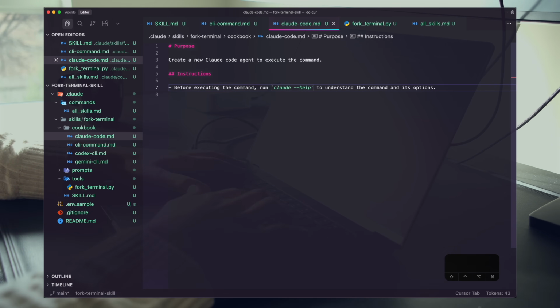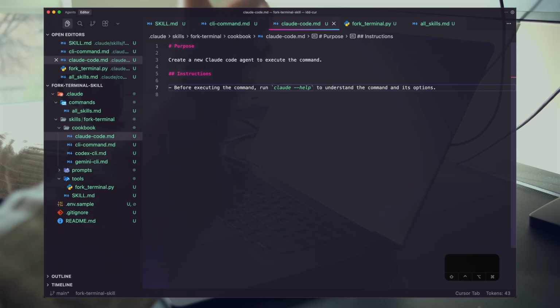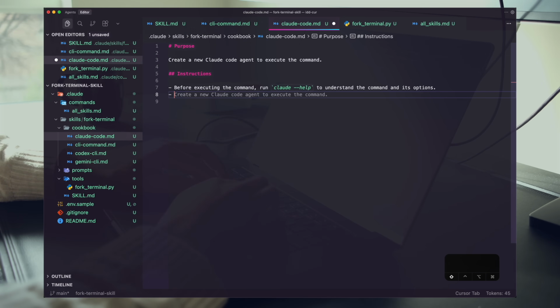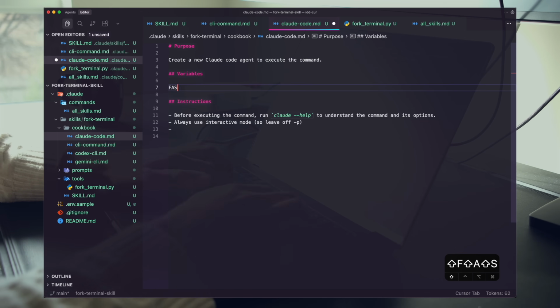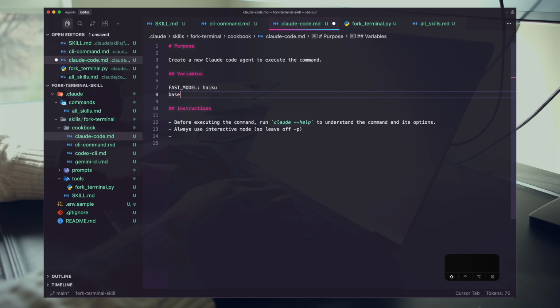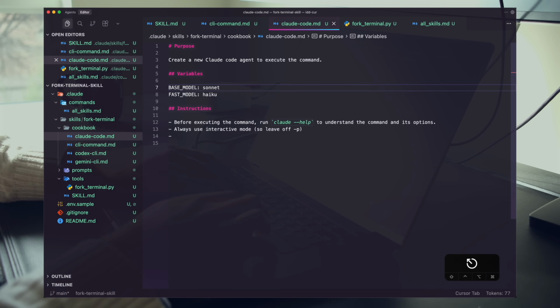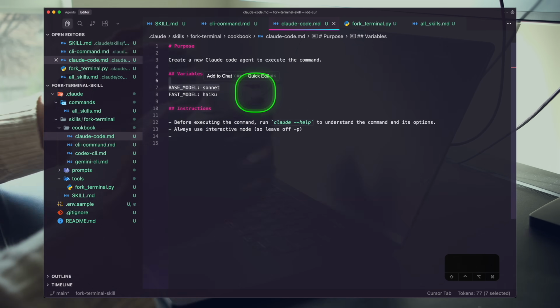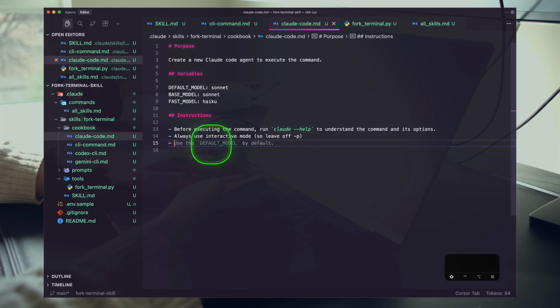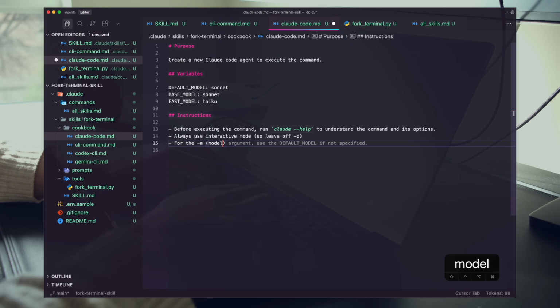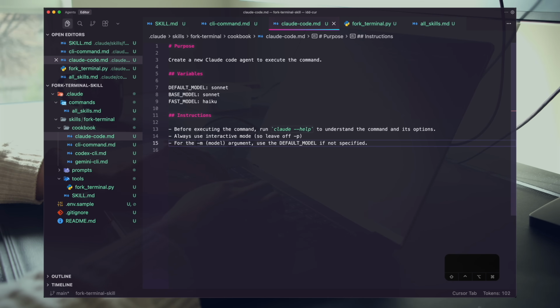And now I'm going to add some rules here. So how do I want this agent to operate Claude Code? I want it to always use interactive terminals, leave off -p. I'm going to add a variable sections here. Fast model, we'll just say Haiku. Base model, that's going to be Sonnet. And soon we're going to have our powerful slow model Opus. For now, we'll just keep rolling with this. I'll also say default model Sonnet. For the -m model argument, use default model if not specified. If fast is requested, use the fast model.